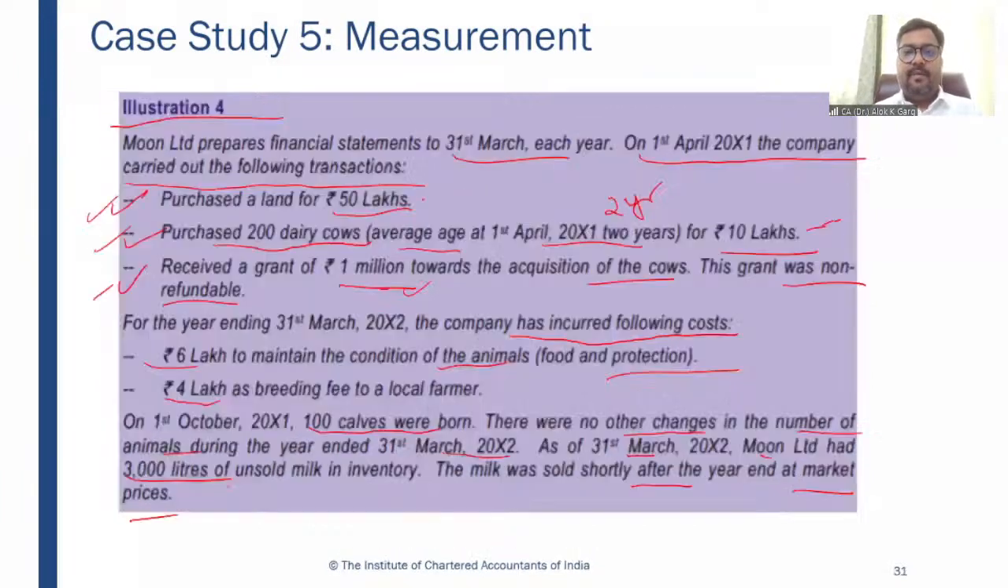So guys, in the first slide, some information is given. On 1st April, the information is that a land was acquired, and 200 cows were acquired. There was an unconditional government grant. There were some maintenance expenses, like 6 lakh and 4 lakh rupees, right? Then on 1st October, 100 calves were born, and there were 3,000 liters of unsold milk inventory, right?